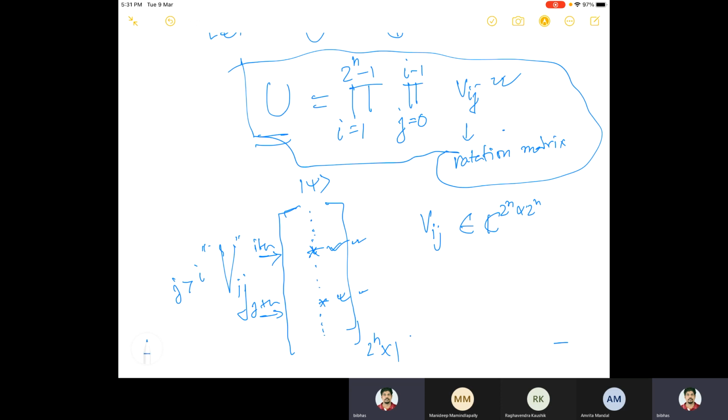Now this V_ij can be implemented using something called a generalized C^k NOT gate.